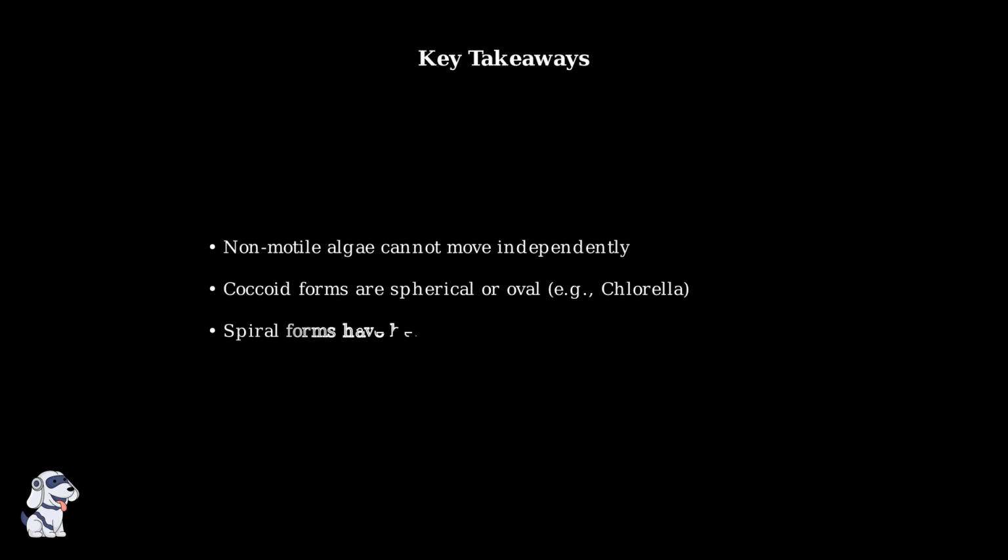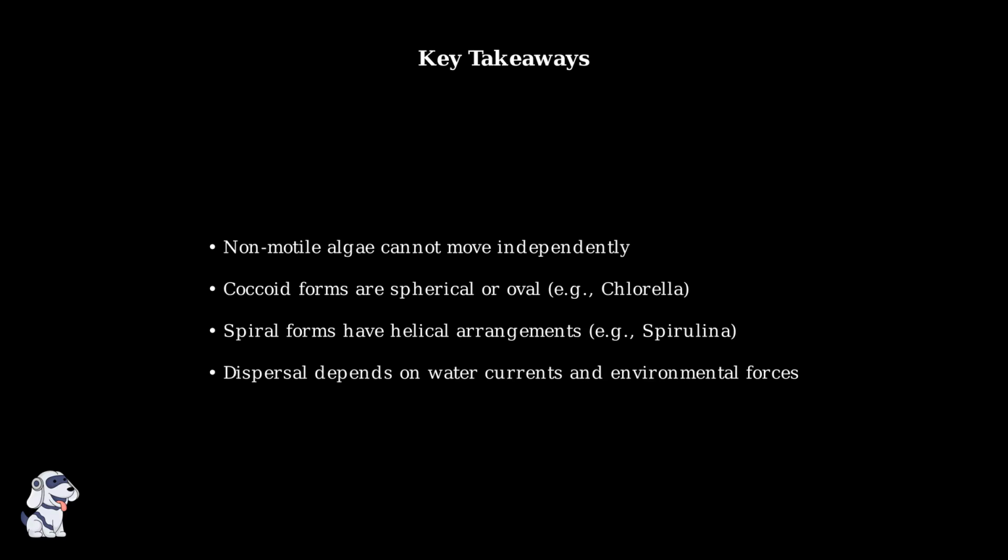Since non-motile algae cannot move on their own, they rely entirely on external forces for dispersal. Water currents, wave action, and tidal movements carry these organisms throughout their aquatic environments, allowing them to colonize new areas and maintain genetic diversity. To summarize, non-motile unicellular algae represent an important group that includes both coccoid forms like chlorella and spiral forms like spirulina. Despite their inability to move actively, these organisms successfully thrive by utilizing environmental forces for dispersal and reproduction.